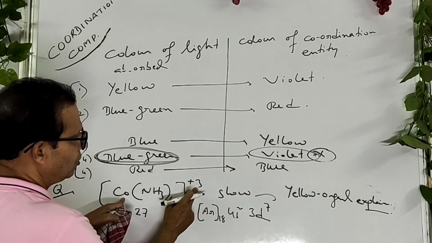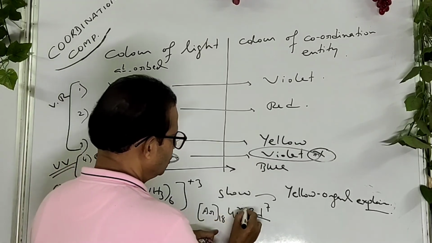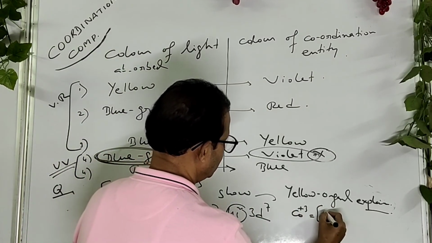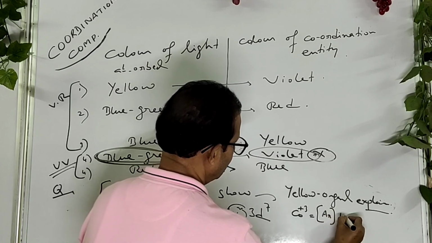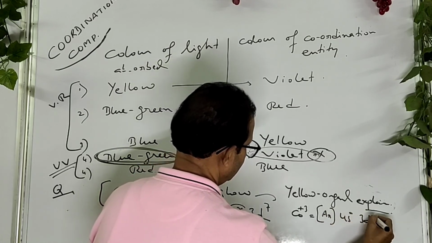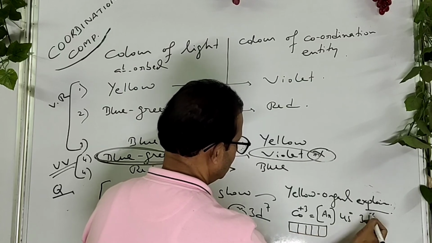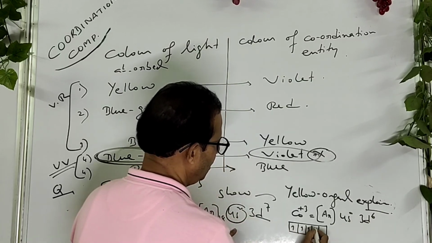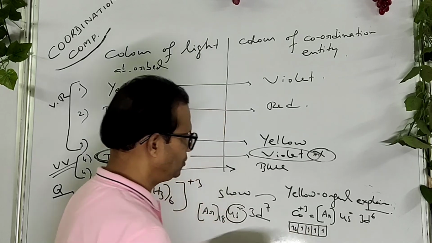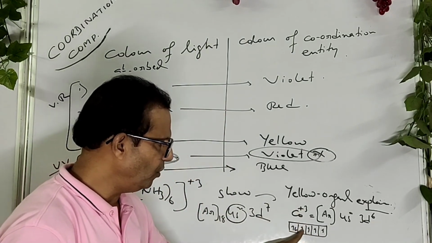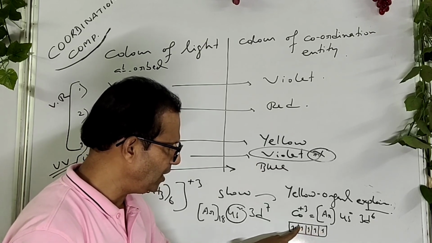As cobalt has oxidation state of +3, remove 3 electrons. So the cobalt trivalent ion has configuration argon 4s0, 3d6. So the d orbital has 6 electrons: 1, 2, 3, 4, 5, 6. So you see that the cobalt 3+ ion contains 4 unpaired electrons.